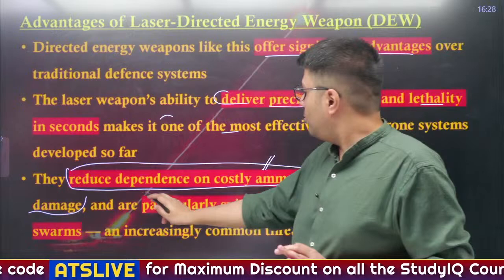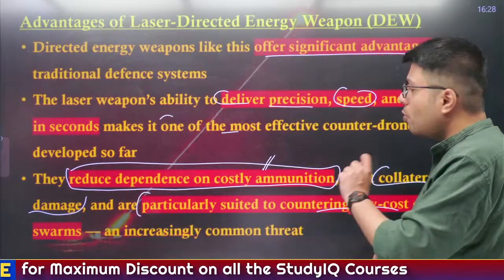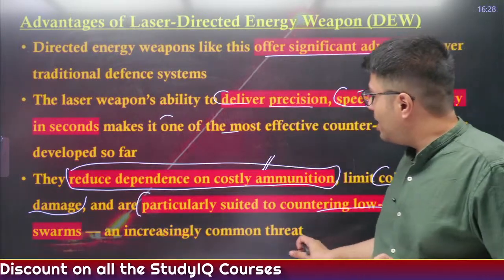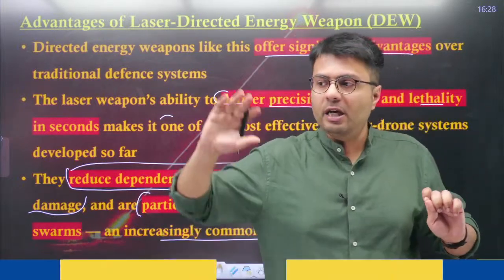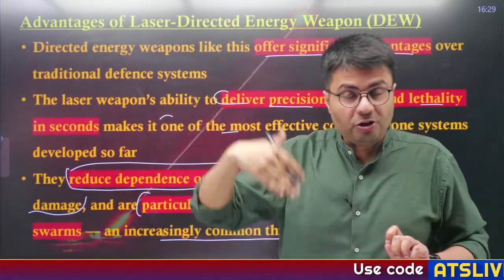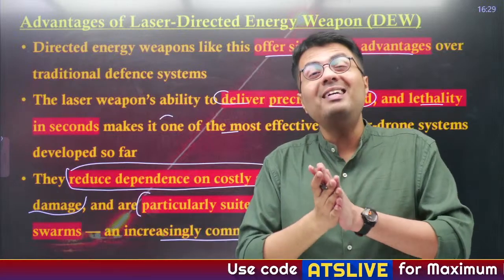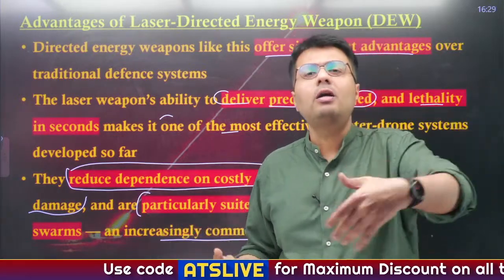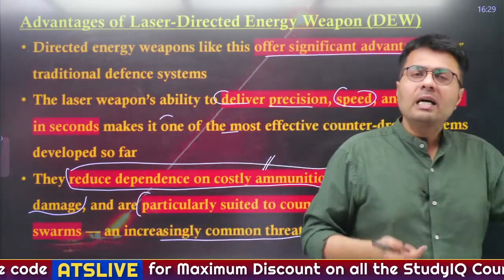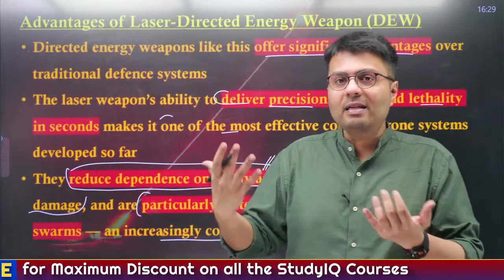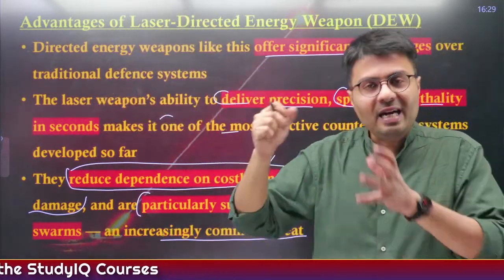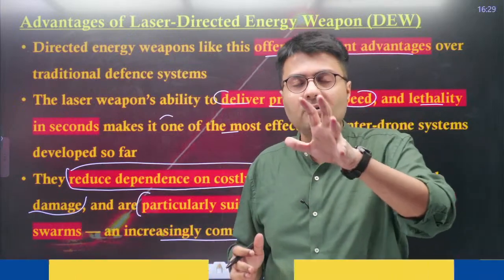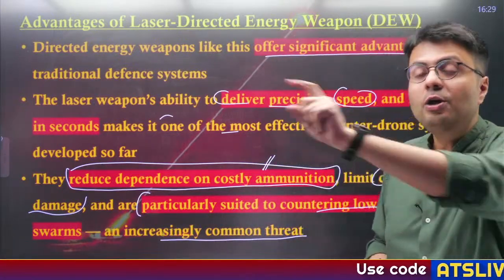Also, these are particularly suited to counter low cost drone swarms, which have become an increasingly common threat in today's war scenarios, because in the Russia-Ukraine war, drones were utilized in large numbers by both parties. Similarly, attacks on Iran and its allies like the Houthis have been conducted through huge numbers of drones. So you need these kinds of capabilities to combat such a huge employment of drones to attack your important installations.